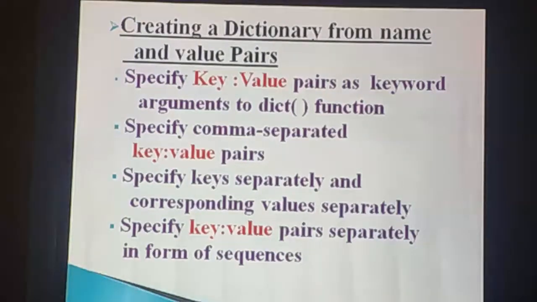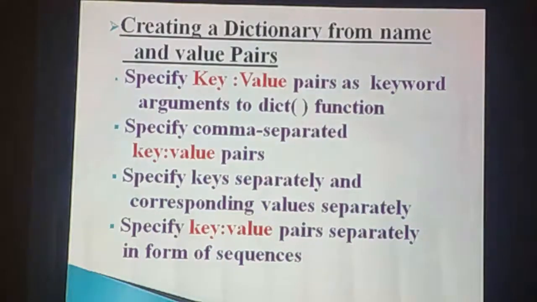Okay. Then second thing, specify comma separated key value pairs. Here the key value pairs are separated by using comma. All the key value pairs are enclosed within curly brackets. Okay. Then third thing, specify keys separately and corresponding values separately.